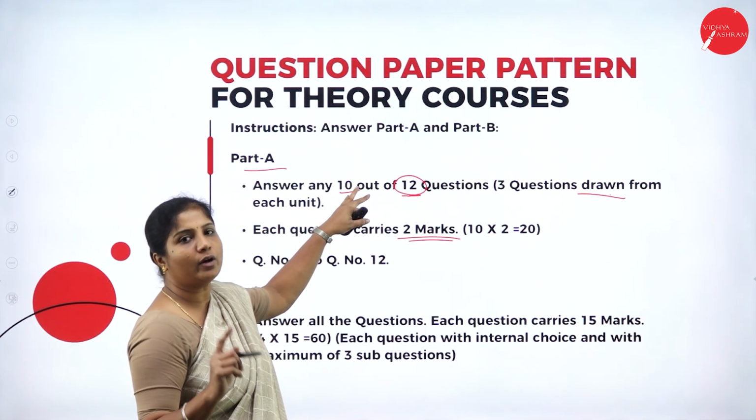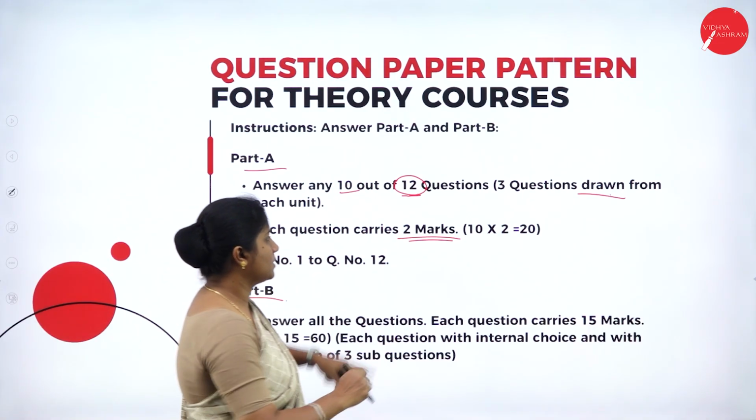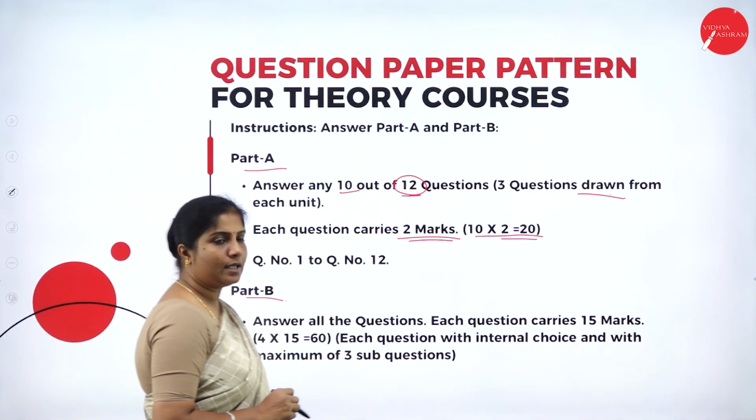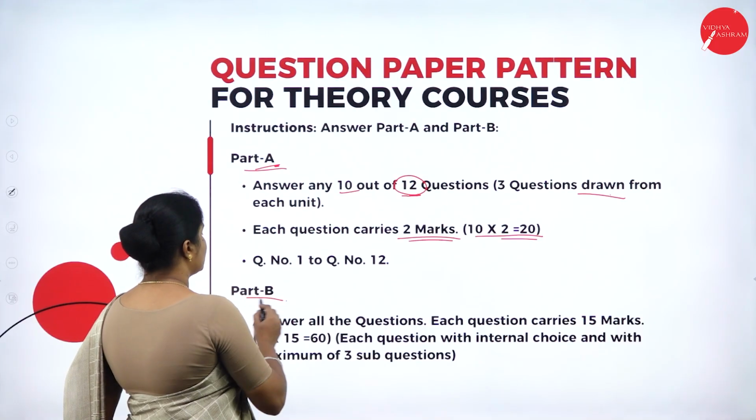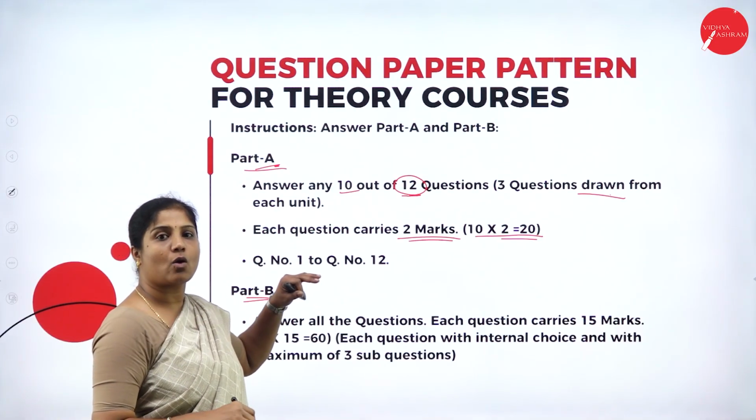You need to answer only 10 questions. Each carries 2 marks. That is 10 into 2 equals 20 marks from Part A. So what about Part B? You need to answer all the questions.